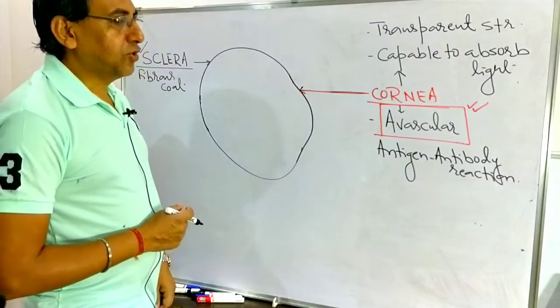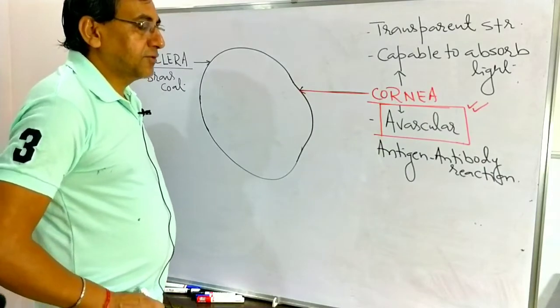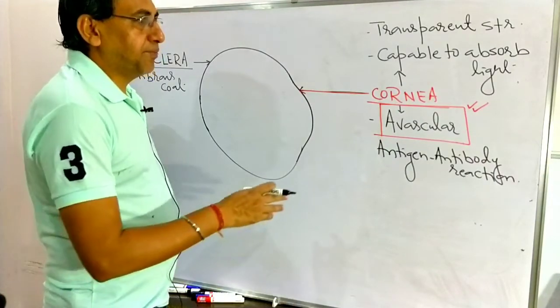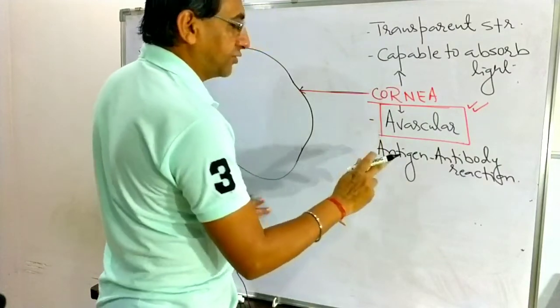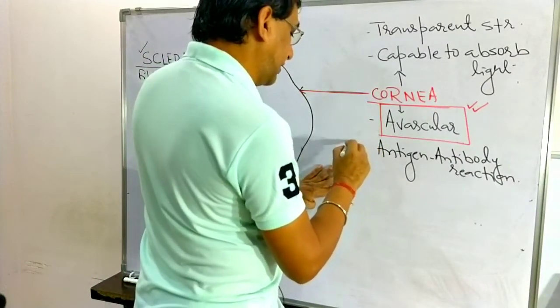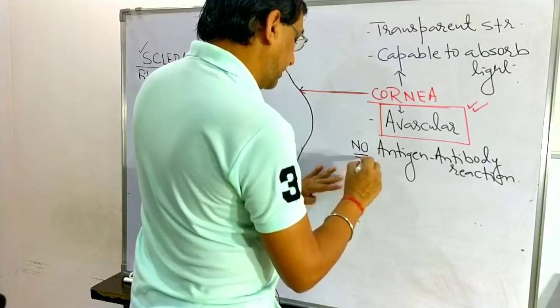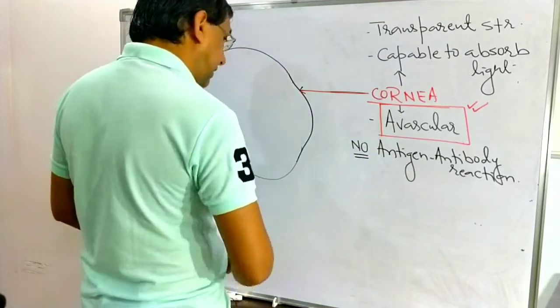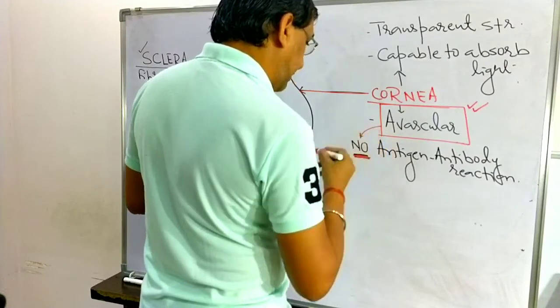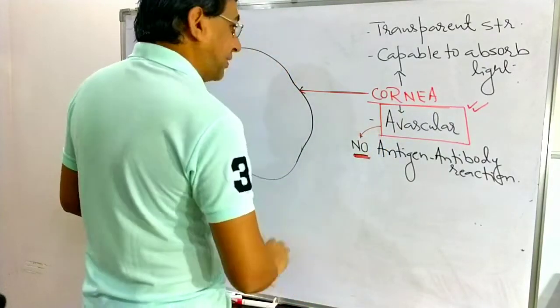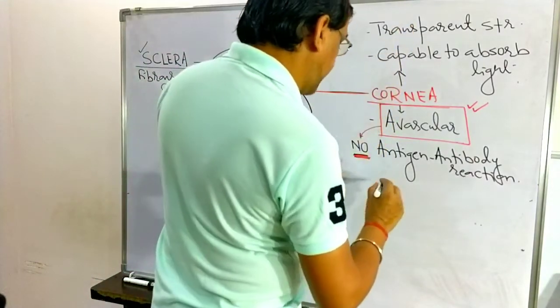So just see, the cornea is avascular. There is no blood supply, but it is capable of absorbing light. It is avascular, so there is no antigen-antibody reaction. This is important. But this part is capable of absorbing the light.